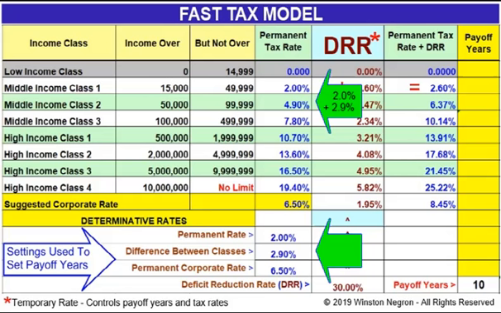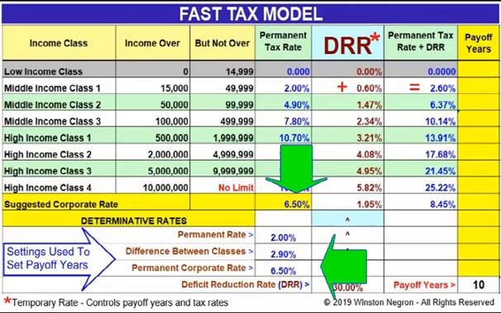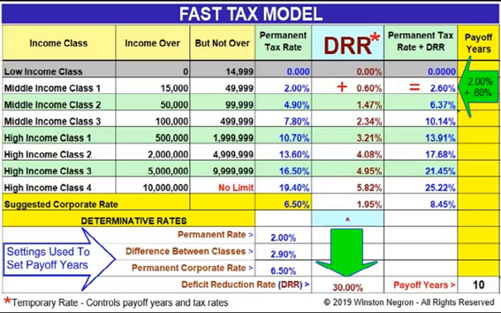The second cell is the difference between classes, which shows a 2.9% default rate. The third cell is the permanent corporate rate, which shows a 6.5% default rate. The fourth cell is the deficit reduction rate, which shows a 30% default rate.